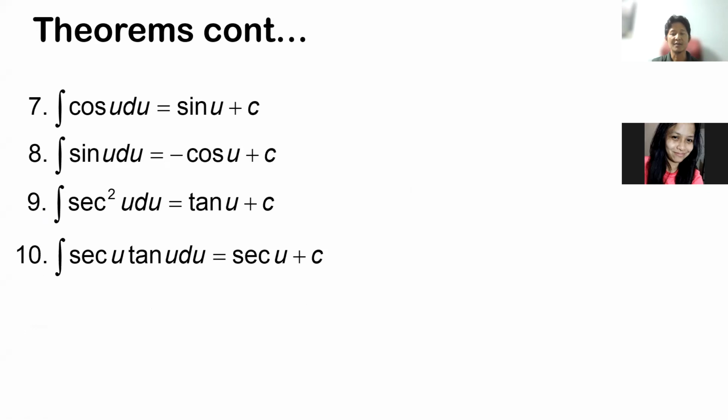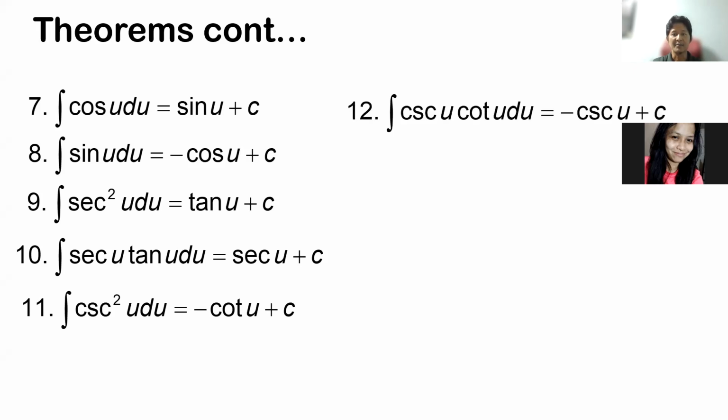And then the integral of secant u tangent u du will be secant u plus c. And then we have the integral of cosecant squared u du will be negative cotangent u plus c. And number 12, we have the integral of cosecant u cotangent u will be negative cosecant u plus c.